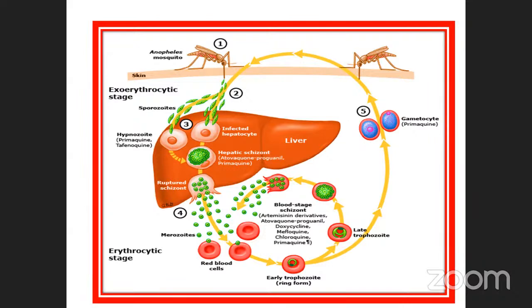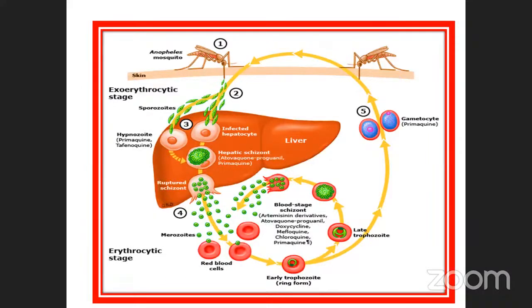Again it multiplies, and the cycle goes on. Once it is a late trophozoite, it is also converted into gametocytes. This is the last stage. After that, when another Anopheles mosquito sucks the blood, the infected blood content enters the mosquito salivary gland. So the human body as well as the mosquito is essential for the completion of the cycle. That is very, very important.